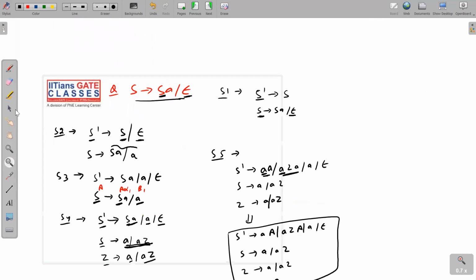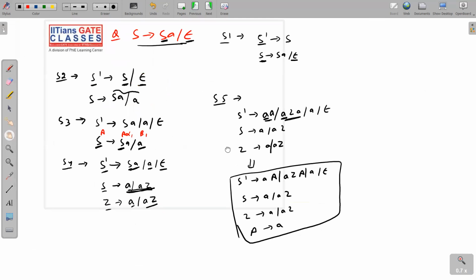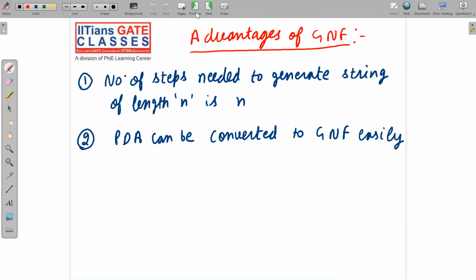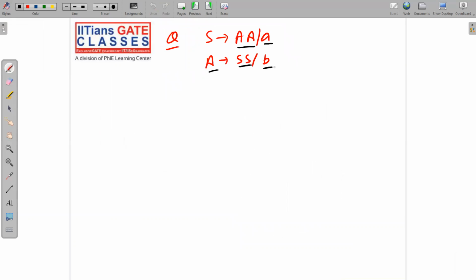Let me put everything on one slide so that you can note it down carefully. Okay. Now next. S implies AA, A implies SS or B. Okay, this is your grammar, and this is your last question. So how will you do it? Again, very, very simple. Just apply the steps and you will get the answer. Step number 1. S implies null is present? No. So step number 1 is bypassed.